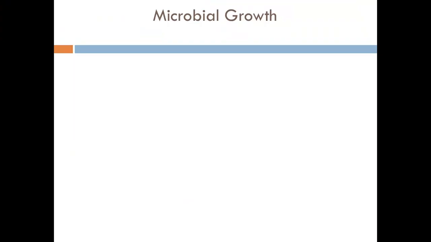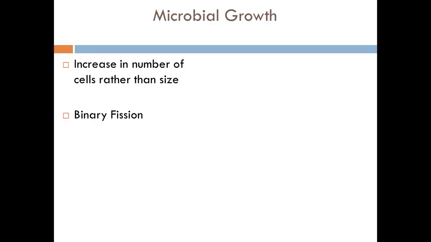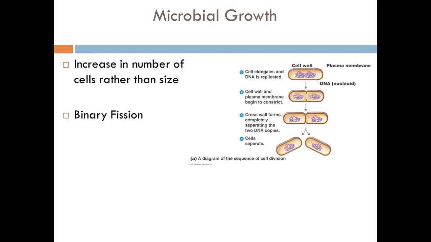Microbial growth. Remember when we started the chapter, we said that microbial growth is defined as an increase in the number of cells rather than the size. Binary fission is a process in which a cell grows to twice its normal size and divides in half to produce two equally sized daughter cells. So here you see we have one cell. It is going to basically divide into two daughter cells.